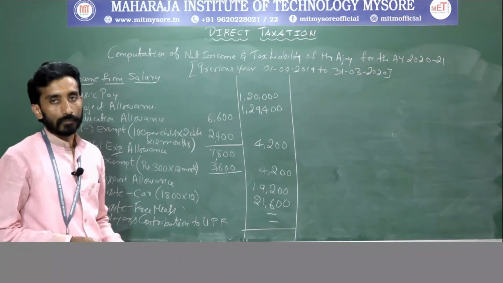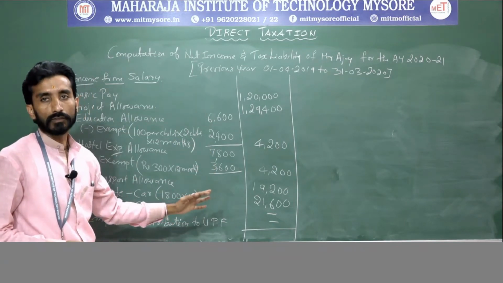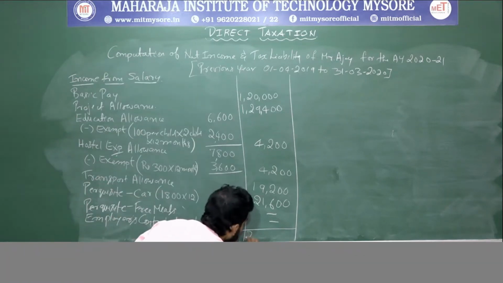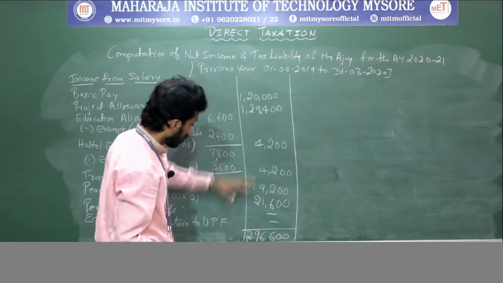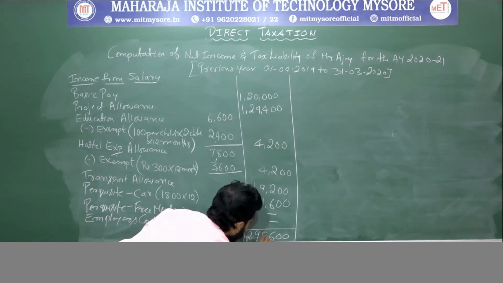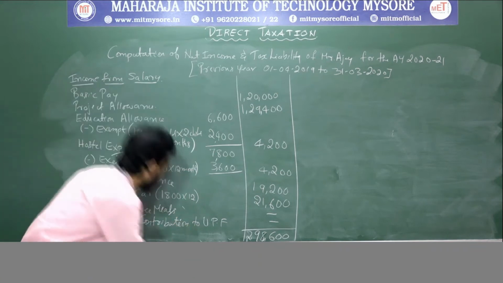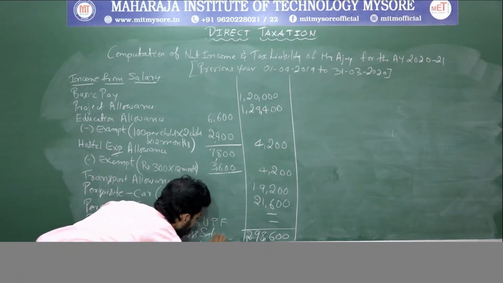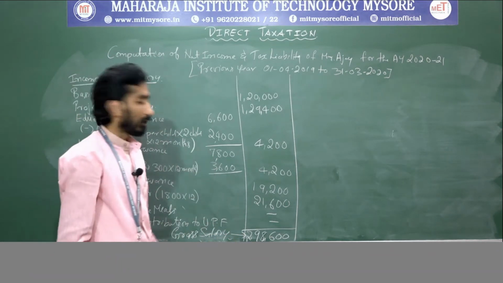Now you need to sum up. If you sum up, you will be getting the value of 2,98,600. Sorry, not 2,96,000, it is 2,98,600. So what is this? This is called gross salary, right?